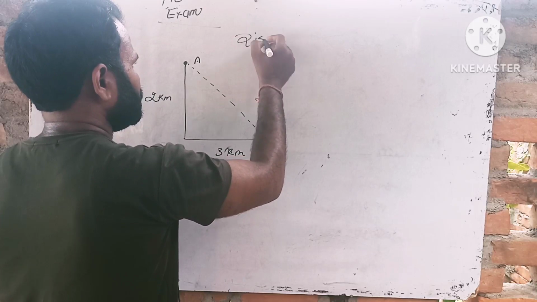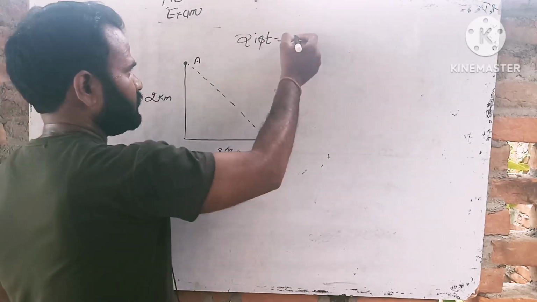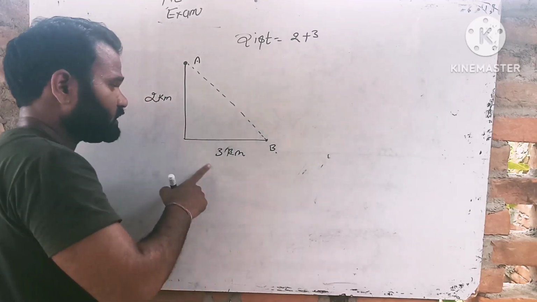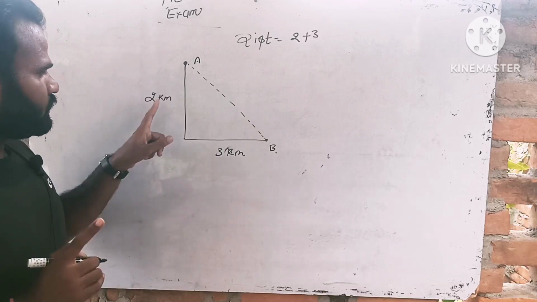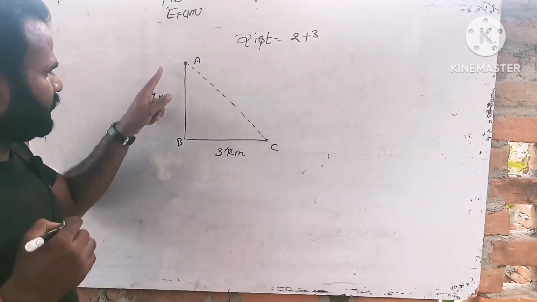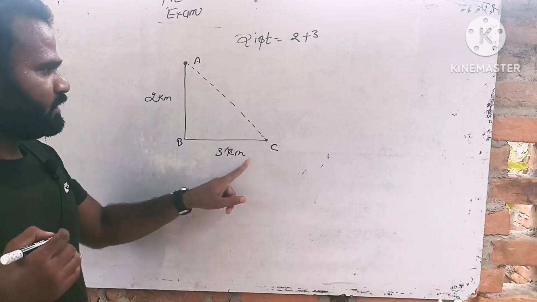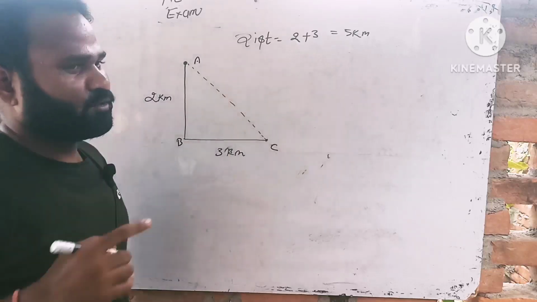The distance is equal to 2 plus 3. The total length of path is known as the distance. The total length of path is from point A to B and point B to C. Point A to B is 2 km and point B to C is 3 km. The value is 5 km. The total distance is equal to 5 km.